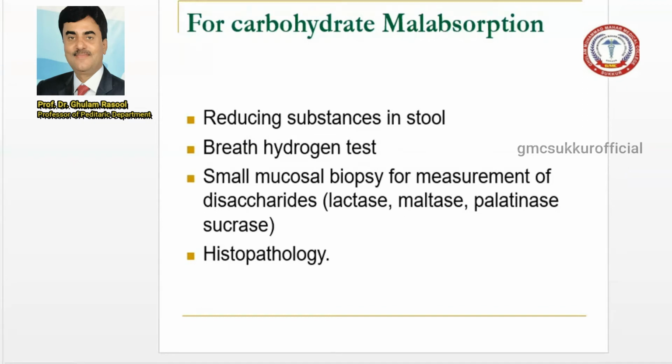The hydrogen produced goes into the bloodstream and is excreted through the lungs. So this test is done using gas chromatography, an apparatus that separates compounds on the basis of their chemical properties. This is a very difficult test, usually not performed, but you can remember the name of this test.